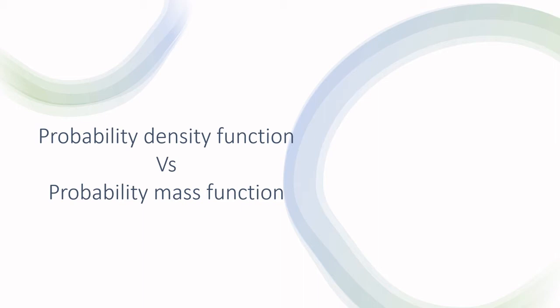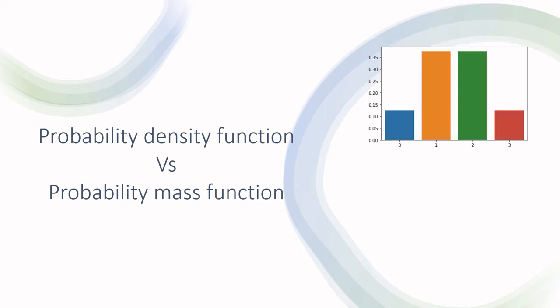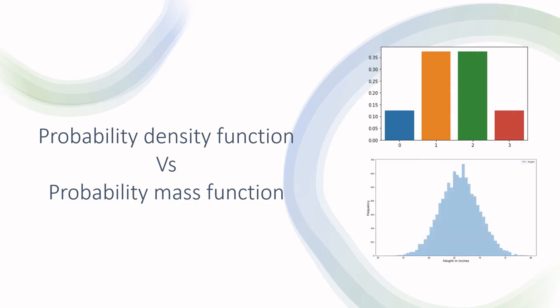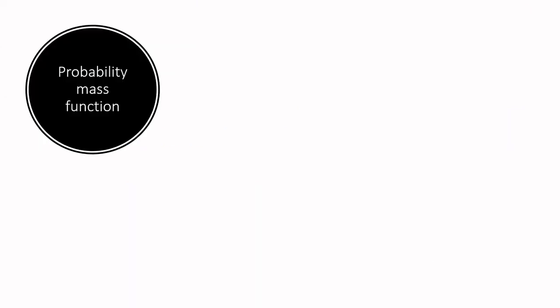There are two types of probability distributions. One is discrete and another one is continuous. Discrete distribution is used when we have discrete random variables, and continuous distribution is used when we have continuous random variables. Let's see what is meant by probability mass function and how it is related to discrete distribution. Probability mass function is a function that defines the probability of the discrete random variable taking on a particular value.